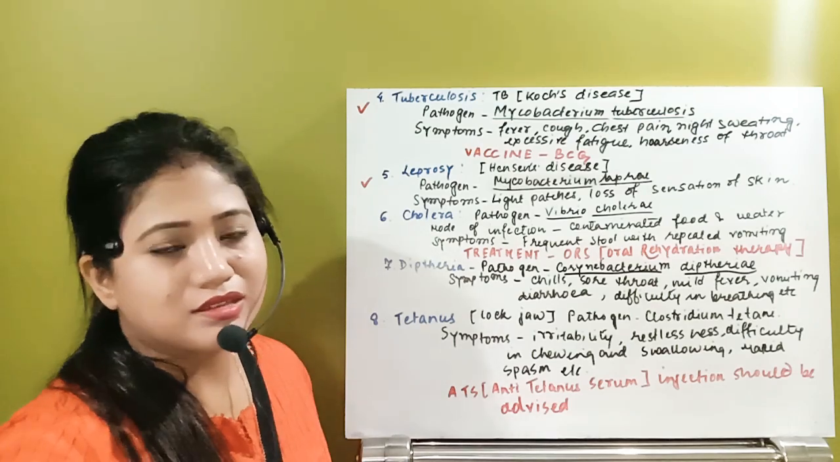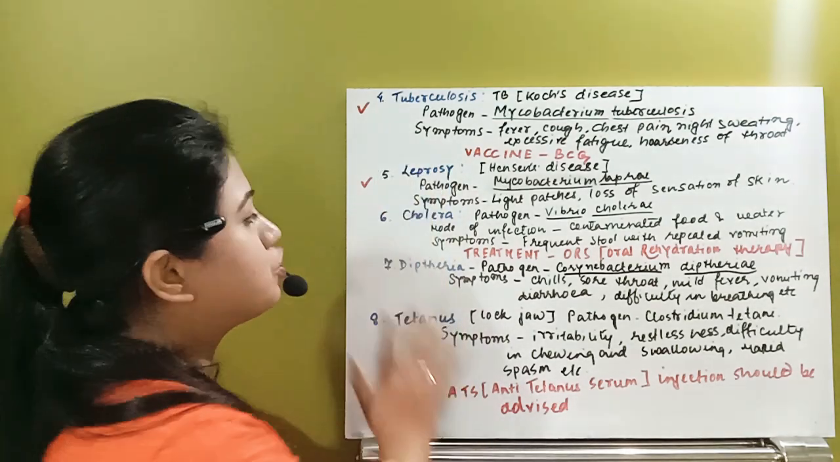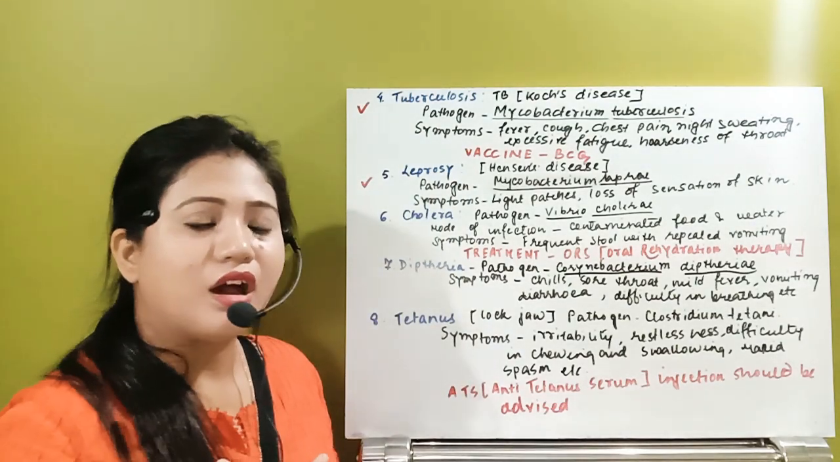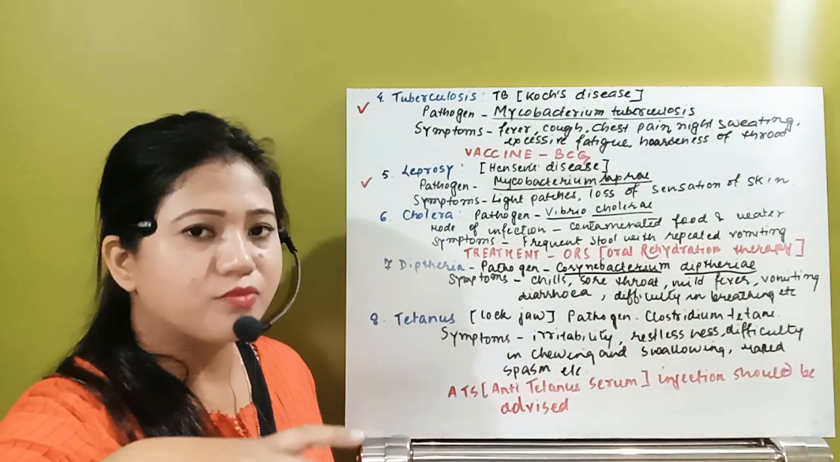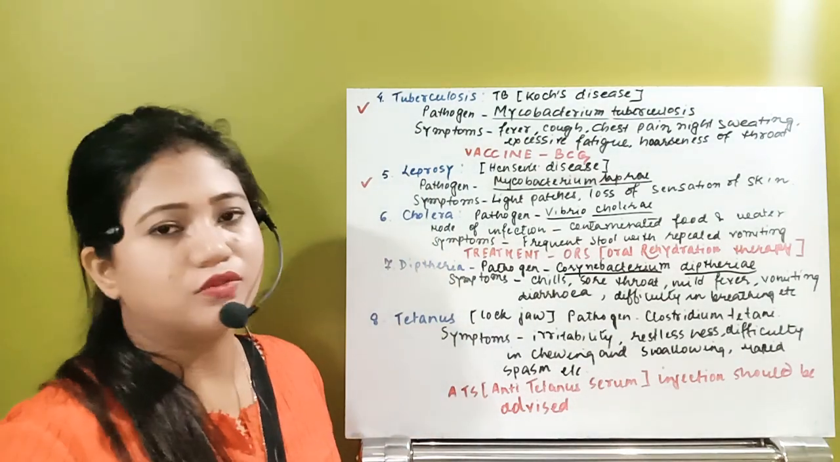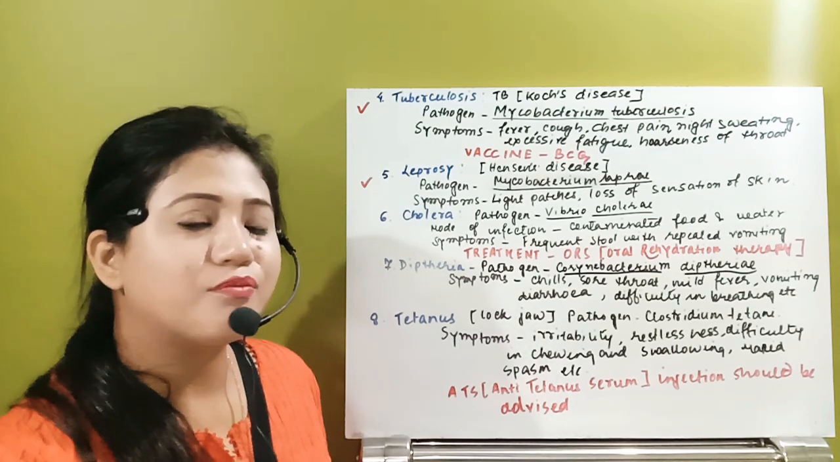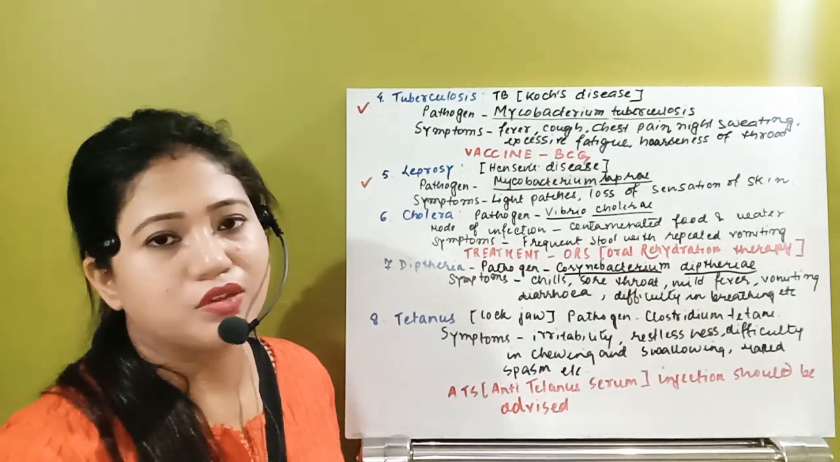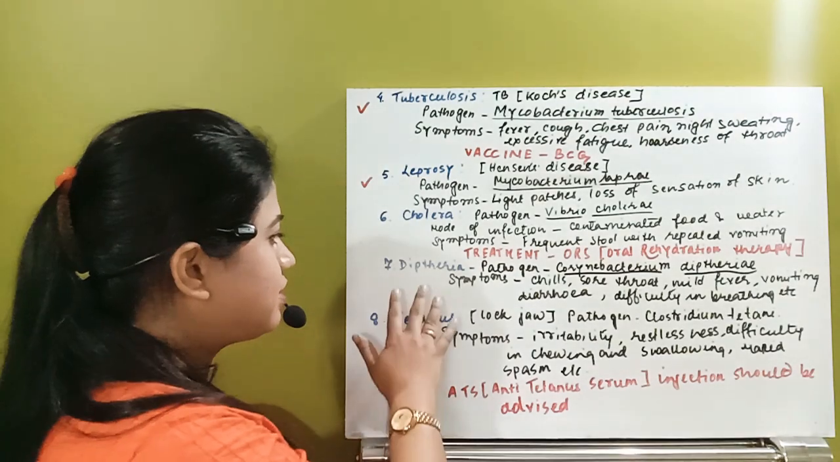So diphtheria is one type of disease like tuberculosis and cholera. If you mix the symptoms of both tuberculosis and cholera, you will get similar symptoms in diphtheria. So he will have problems in respiration as well as problems in the digestive system too. So this is the disease diphtheria.